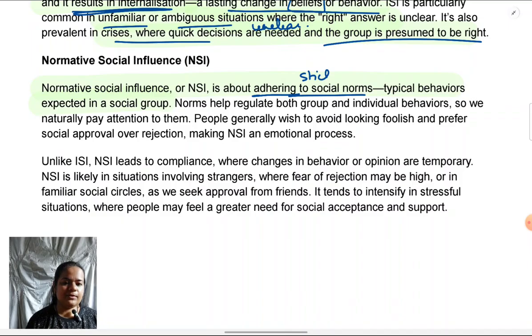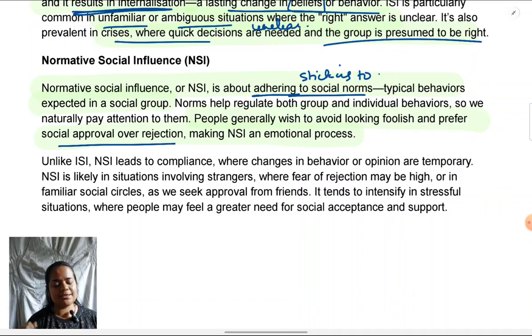Not for the sake of information, but for the desire to fit in, for the desire to avoid disapproval or rejection from the group. So here the reason for following others is not to be right or to get information and do the right thing, but the need is to be accepted by them and not to bear their animosity, which we have seen in the case of identification and even more so in compliance.